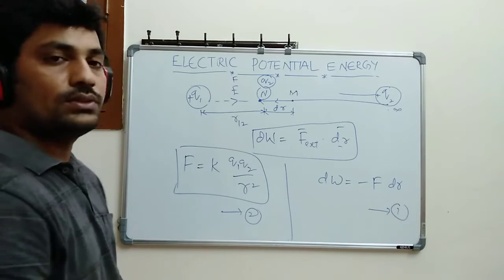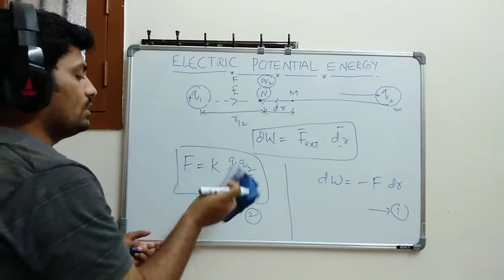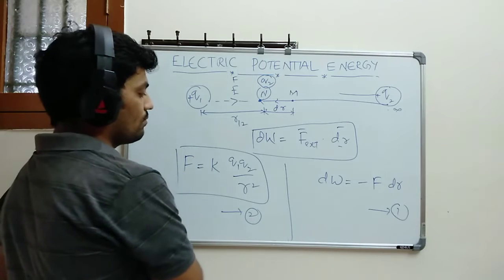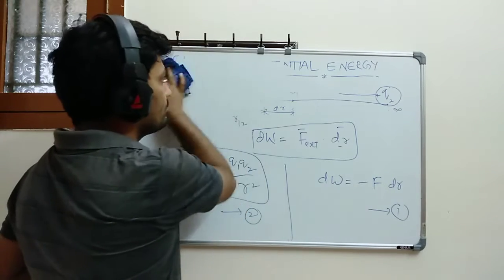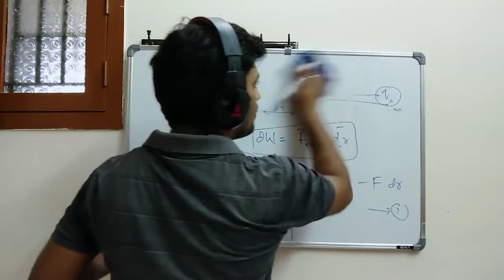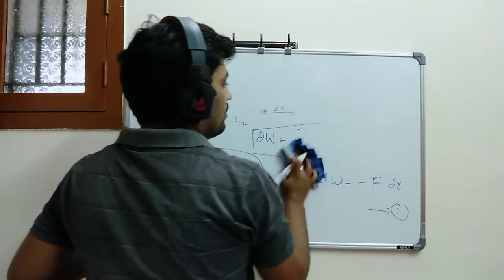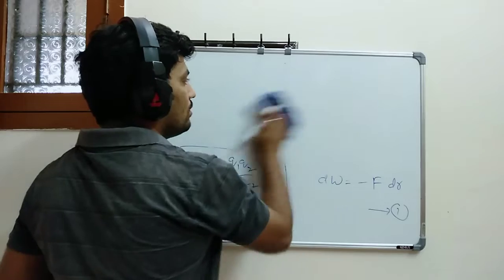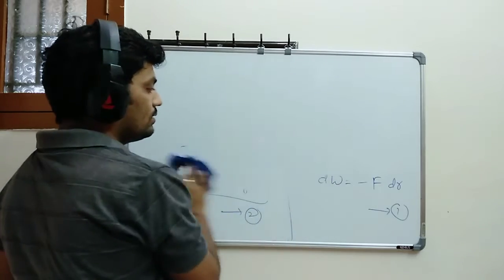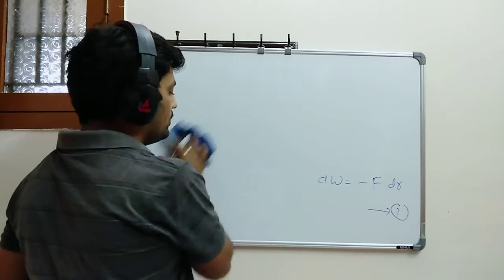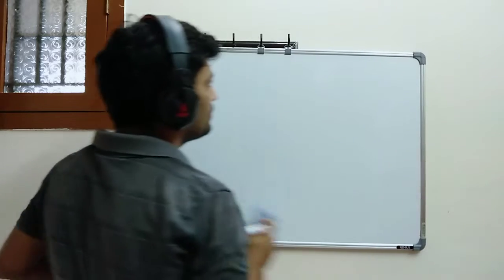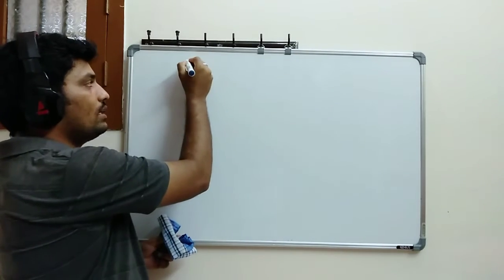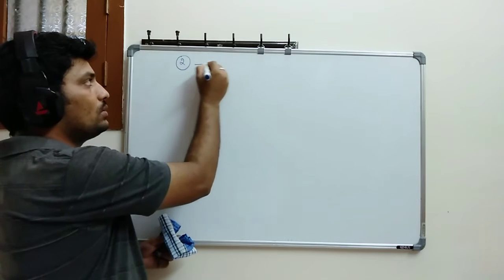So what happens, you see. Note down all these things. Here I am substituting 2 in 1.